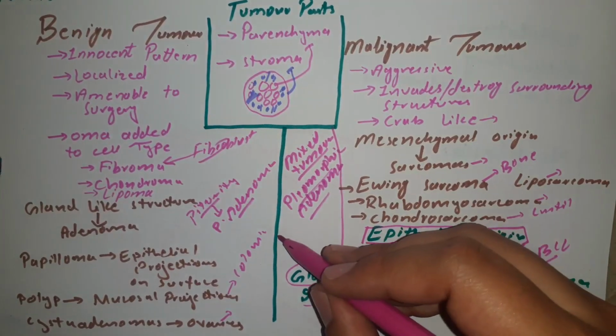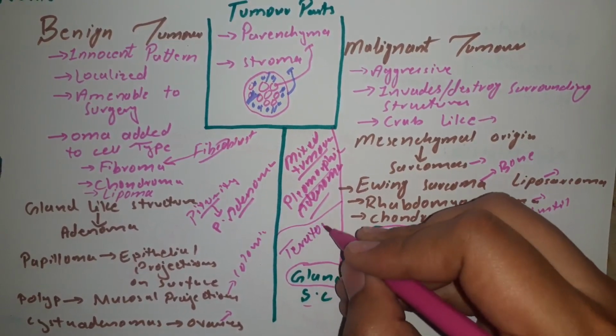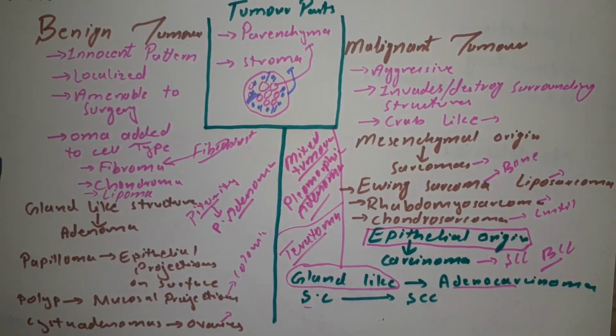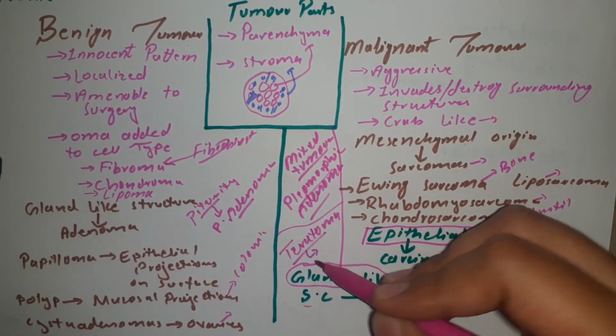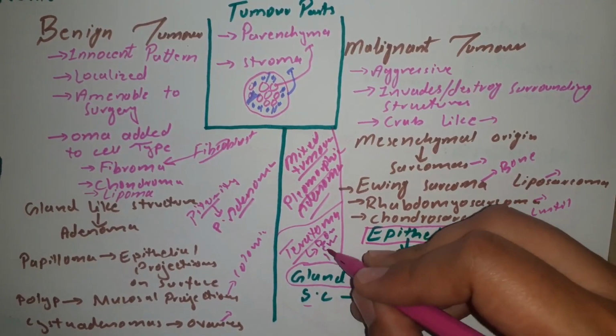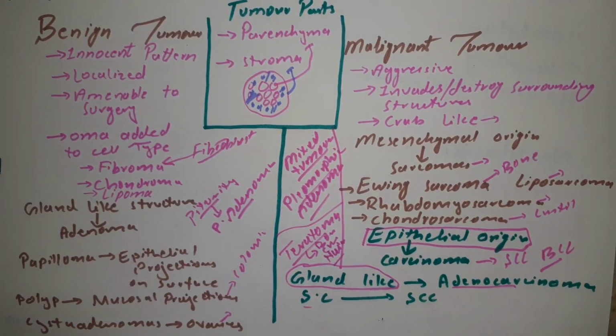And moreover, another example here is teratoma. Teratoma is basically a tumor which arises from ovaries as well as testes, and it has components from all three germ layers, and the cells here produce different tissue components. For example, it can have bone, cartilage, hair, epithelial components, and so on.